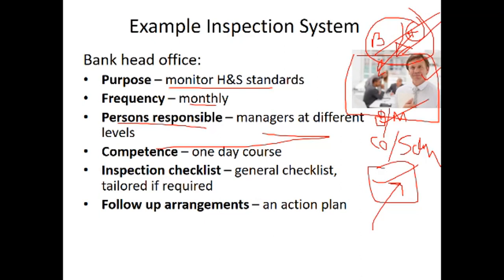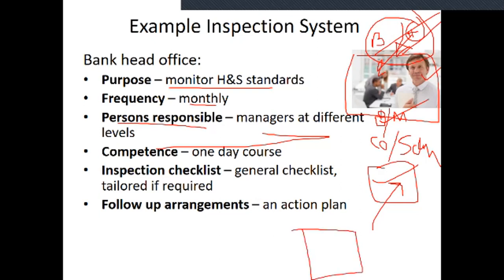For the inspection checklist, there is a general checklist, and an extra tailored one if required. Sometimes things are not mentioned, so they take some extra paper, which is also verified.